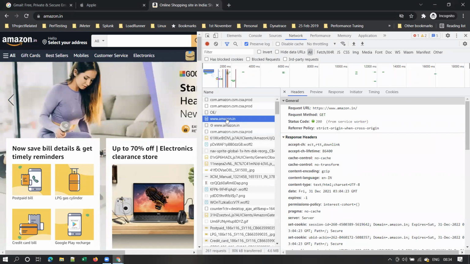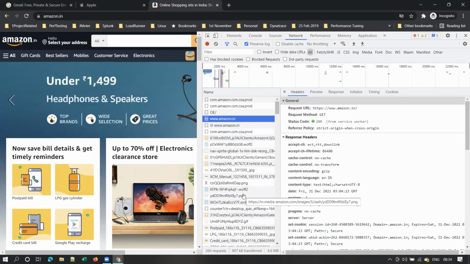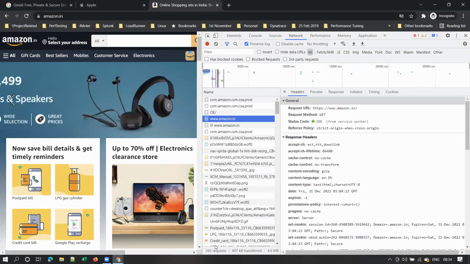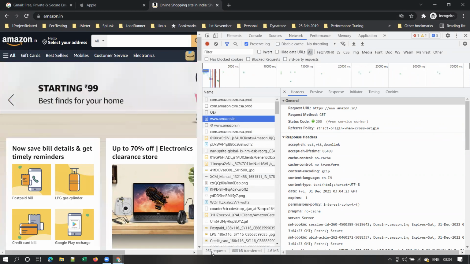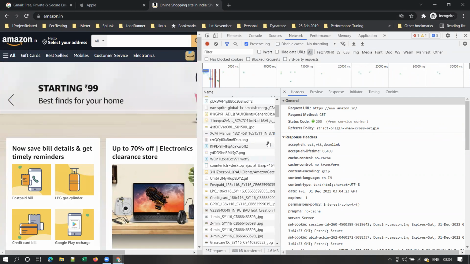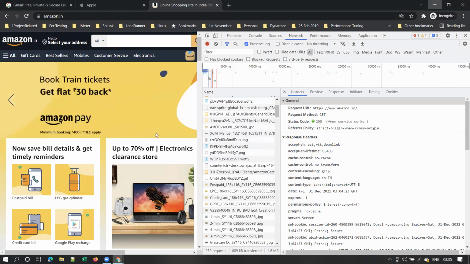Here you can see this is the main HTTP request. The remaining requests are all called sub requests. So there are a total of 265 plus requests that went to the server actually. These are called hits to the server, right?